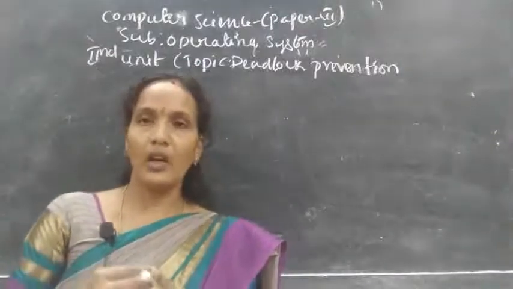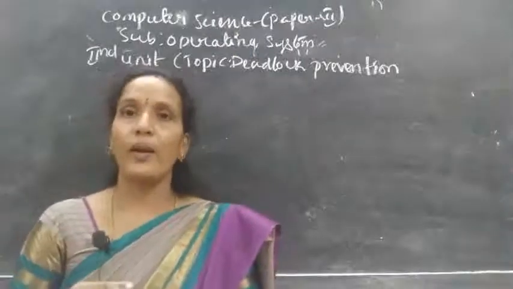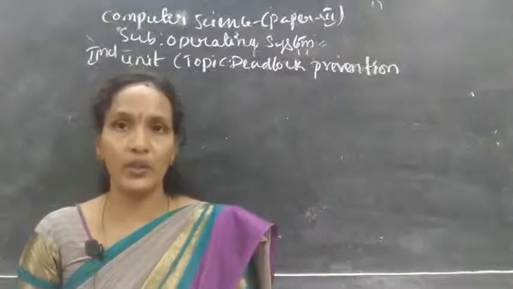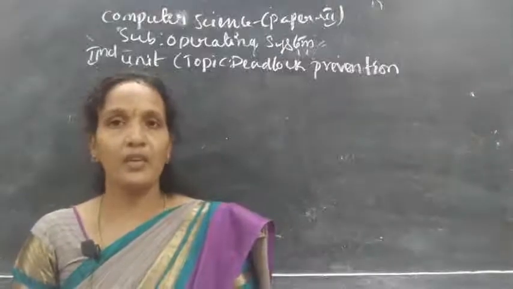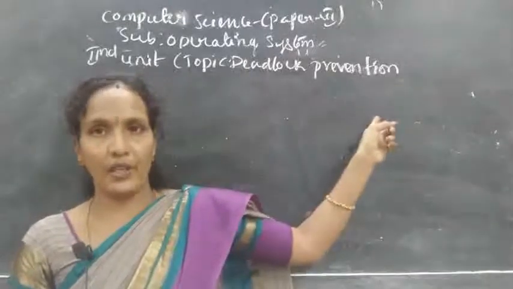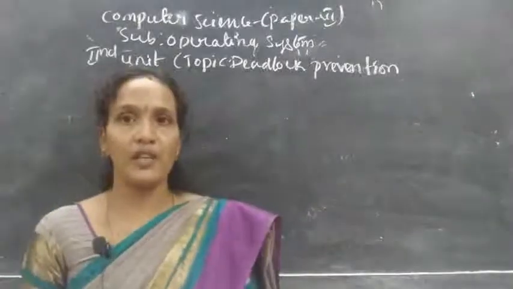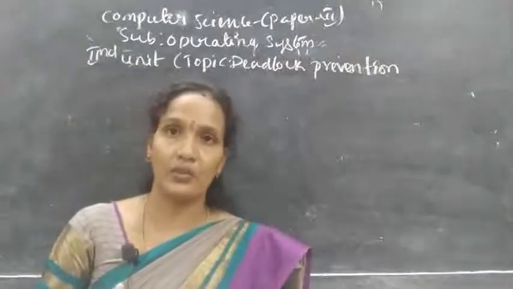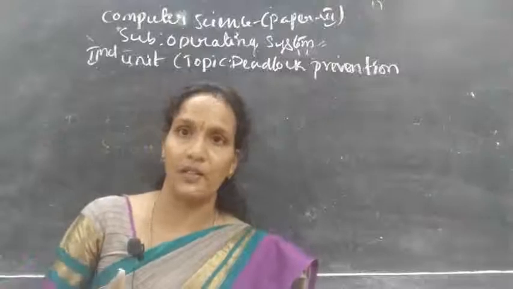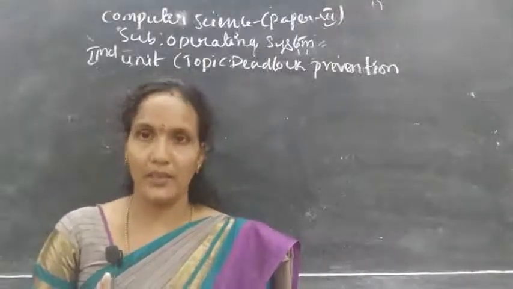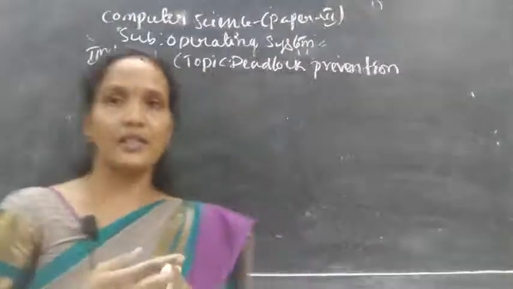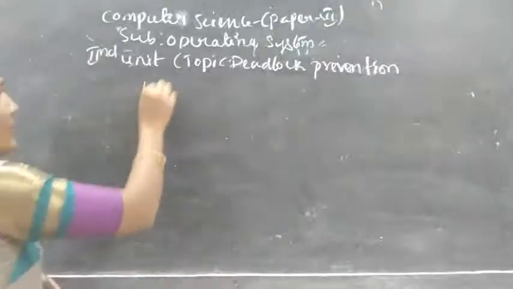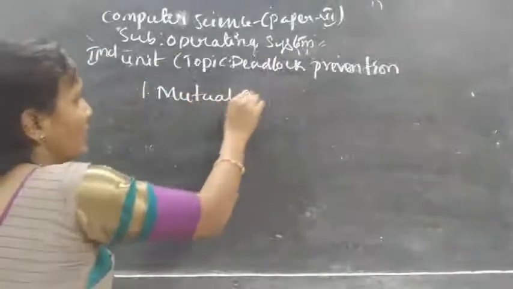So here how many conditions do we have? Four conditions. From these four conditions, you can expect a deadlock. So today I am going to provide solutions for these four conditions, because here our topic is deadlock prevention. Deadlock preventing means what? Before deadlock occurs, what precautions, what solutions you have to implement in your system. That today here we are going to discuss. Clear? So what is the first condition? I said four conditions are there which may lead to a deadlock. The first one is mutual exclusion.